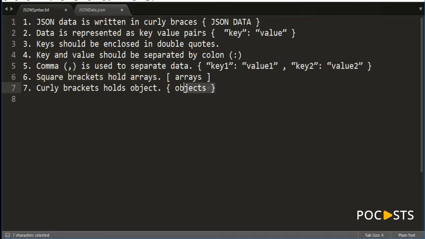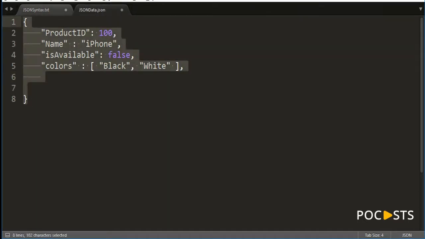Then the curly braces are used to hold an object. Well, this is an object, right? That's why it's called JavaScript Object Notation. It's already an object, but you want to define another object. You cannot just define an object like this. That's a wrong notation, because what is rule number 2? You need to have a key value pair. So you need to have a key to define an object. So let's say